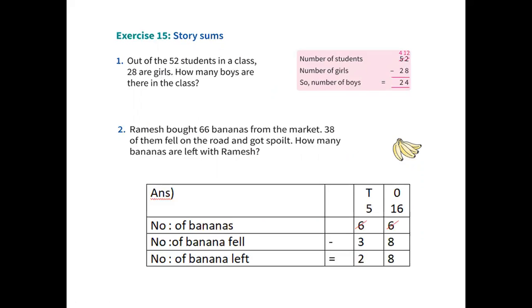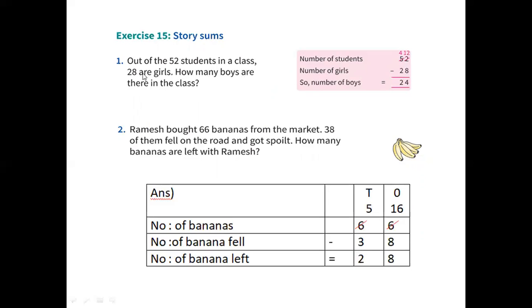Out of 52 students in the class, see, total students they have given. Out of 52 students in the class, 28 are girls. In the total class, 52 students, 28 are girls. How many boys are there in the class, they are asking. So total strength they have given in a class.